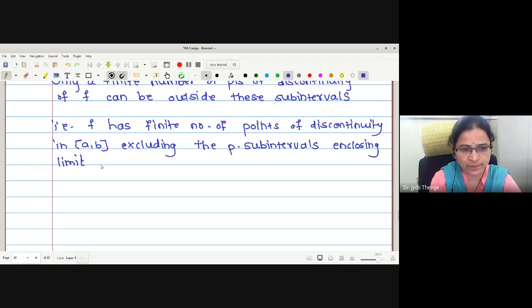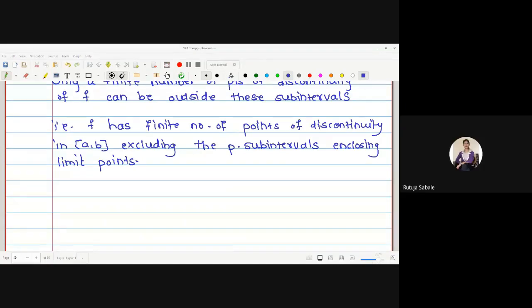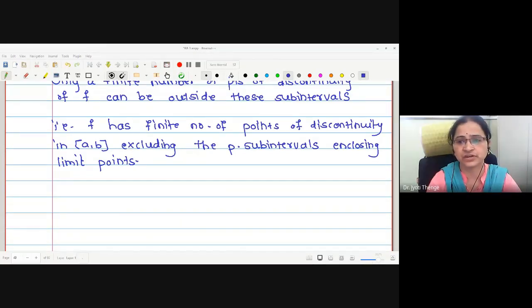Okay, is the step clear to everyone? Students, is the step clear to everyone? Yes, it has a finite number of points of discontinuity in the closed interval, excluding those p subintervals which are enclosing the limit points. Correct?